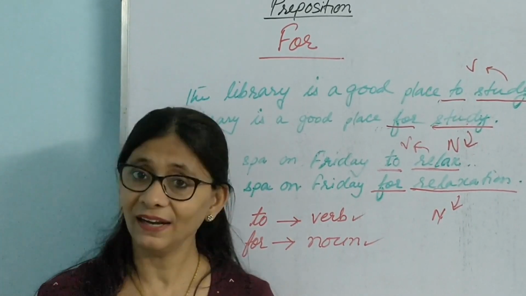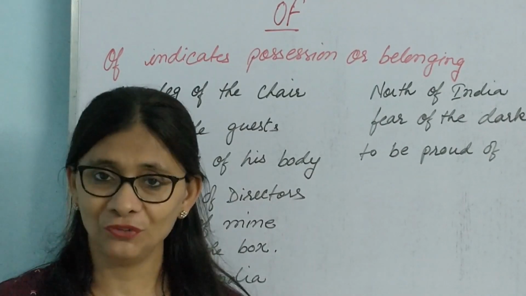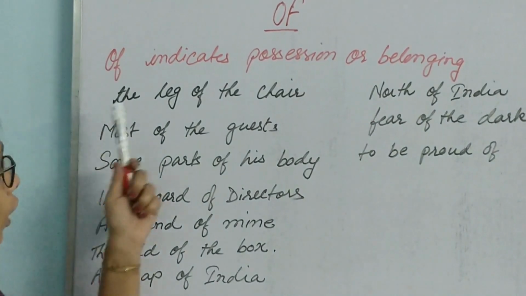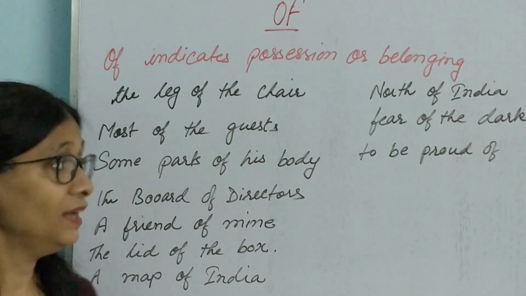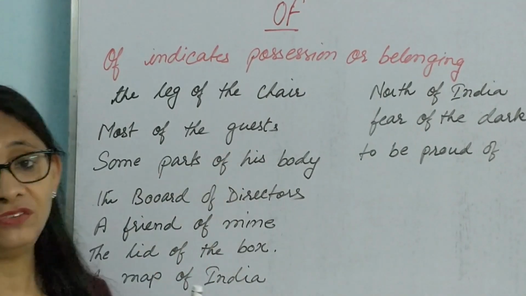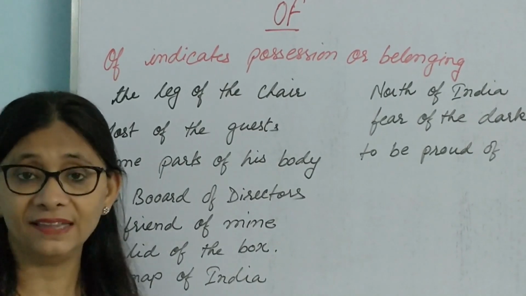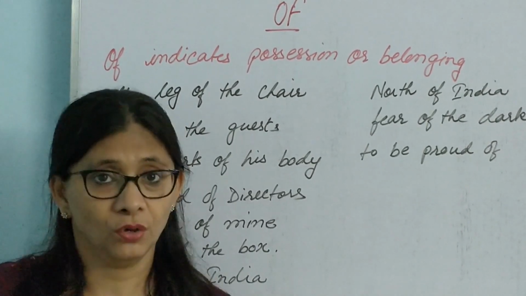Now we shall see yet another preposition for today, and that is of. Let us go through the last preposition for now, and that is of. So where do we use of? Of indicates possession or belonging, something which belongs to somebody. Like, the leg of the chair was broken. The leg of the chair. Now, in this case, leg of the chair, or the tiffin box of Mohan.